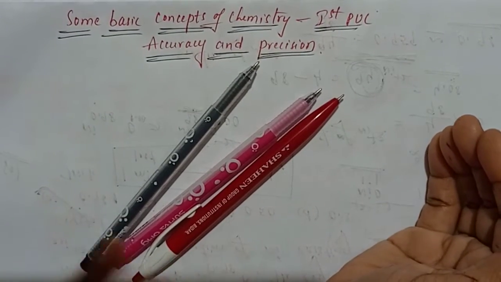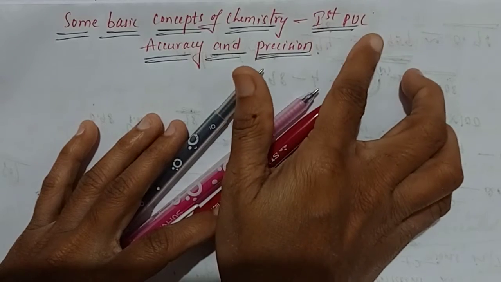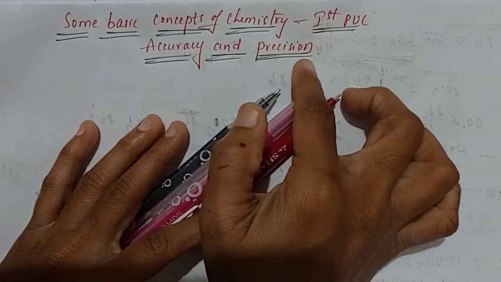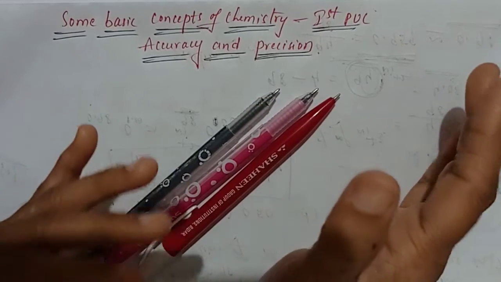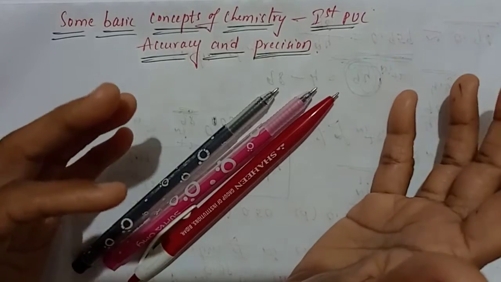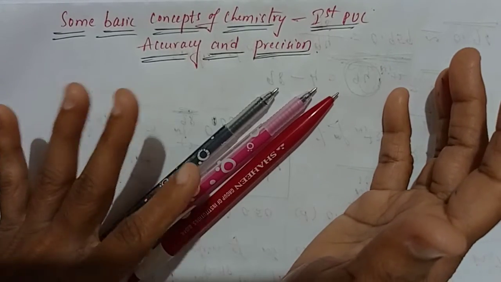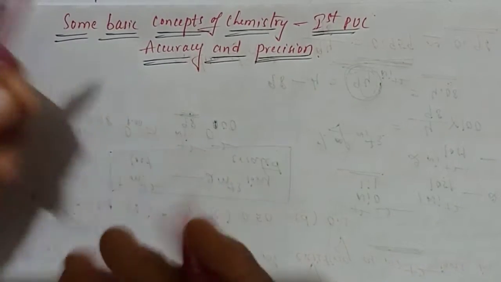So today I am going to discuss some basic concepts of chemistry, First PUC, the accuracy and precision topic. First of all, what is accuracy? What is precision? I will give one example, and then you can easily understand, students, what accuracy and precision are.